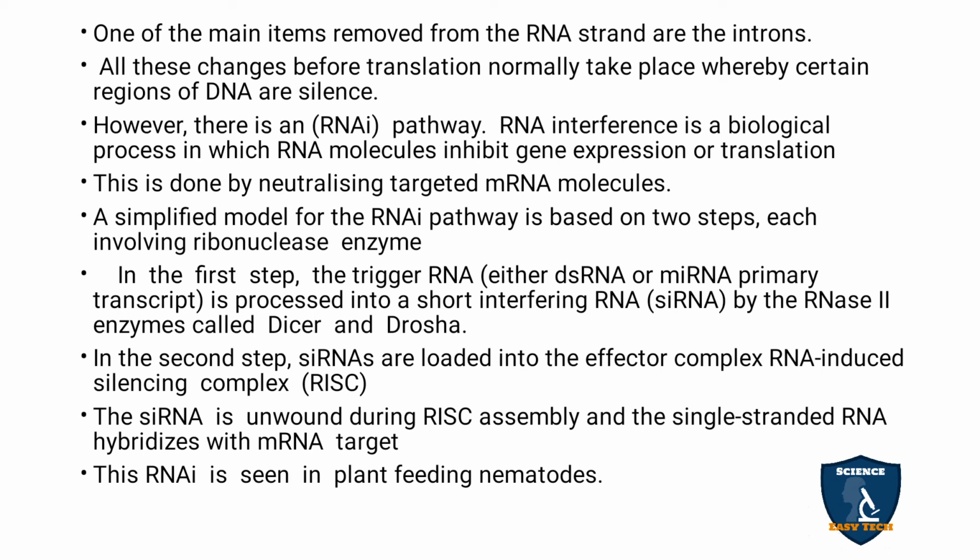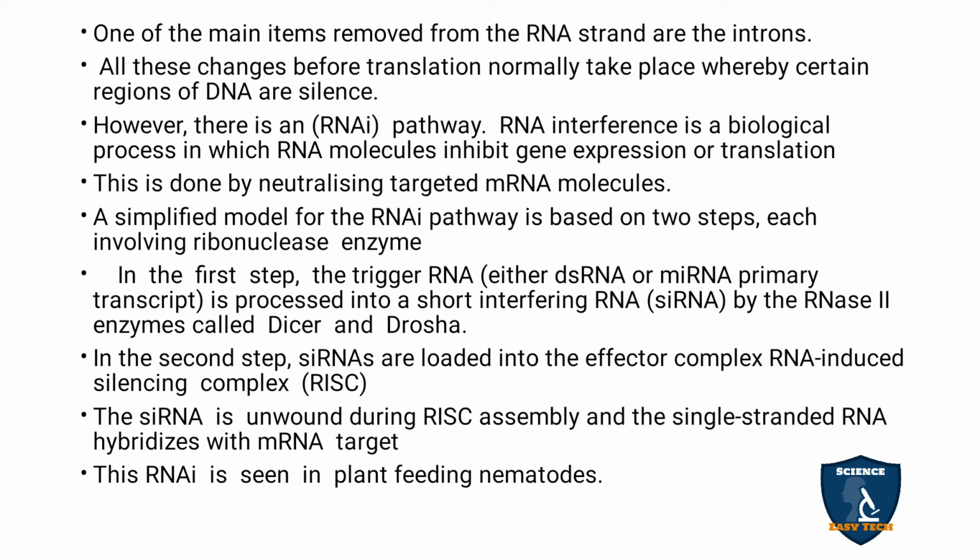A simple model of the RNA interference pathway is used. Two steps are involved, using a ribonuclease enzyme. The first step is the trigger RNA. Which RNA do you use to trigger, to stop the translation process?